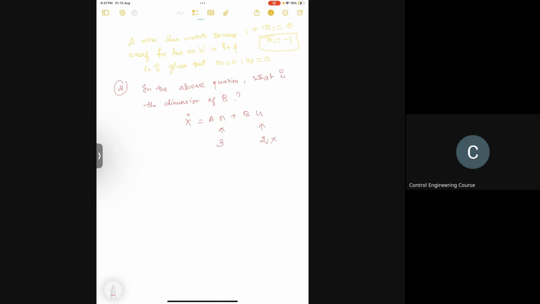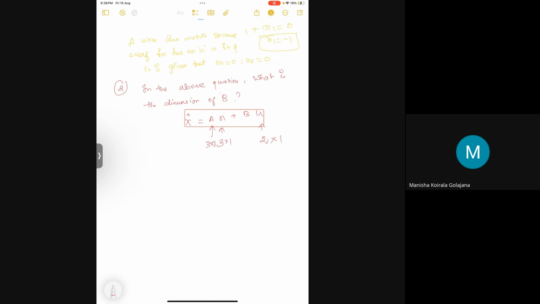This is 2 cross 1. This is 3 cross 1. Your A matrix would be 3 cross 3. Right? Then what is the value of your B matrix? 3 cross 2.